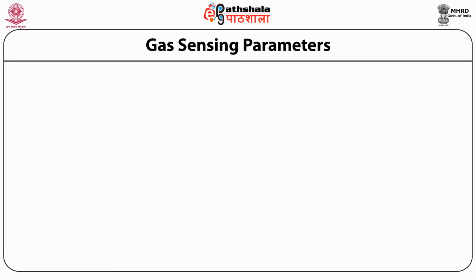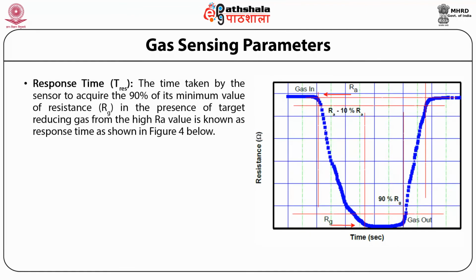The next sensing parameter is the response time. The time taken by the sensor to acquire the 90% of its minimum value of resistance in the presence of target reducing gas from the high Ra value is known as response time. That we can see clearly in the figure 4 given below.